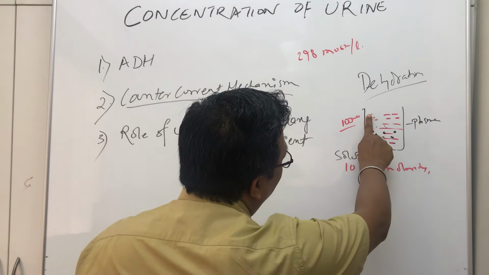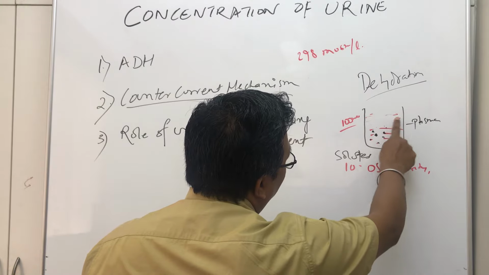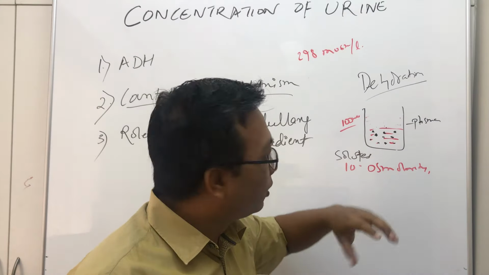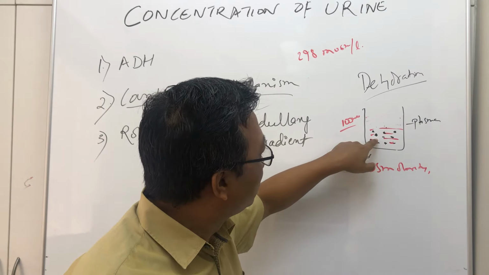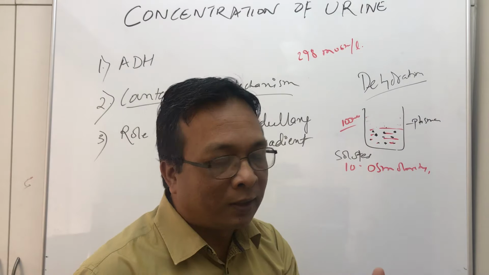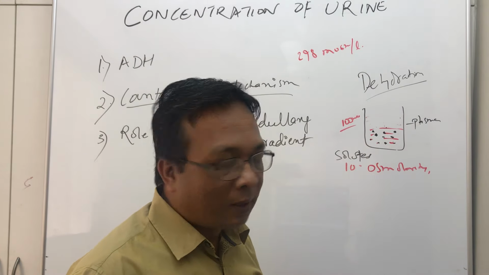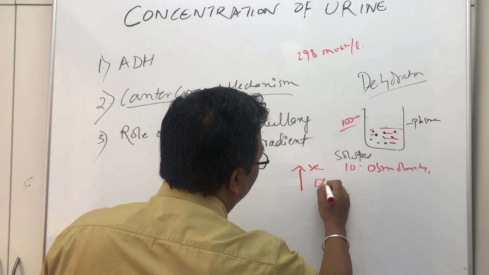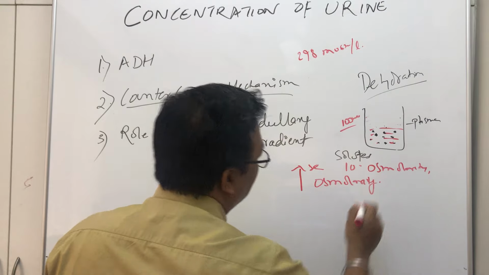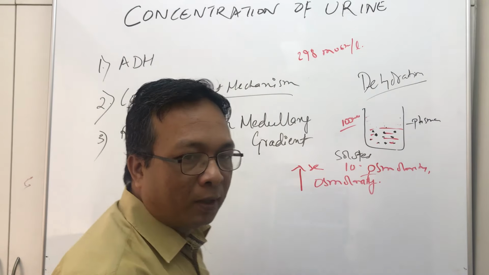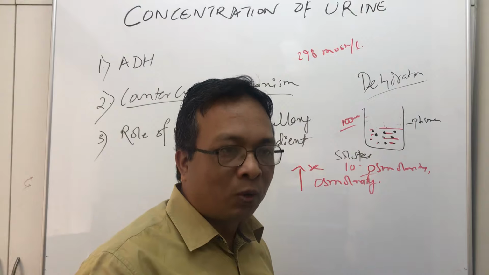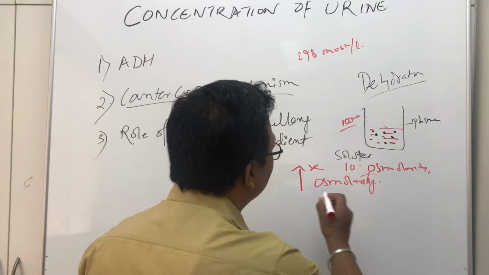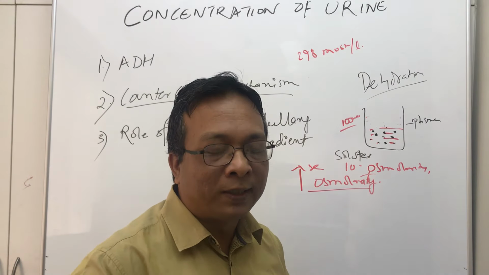When you dehydrate, you are losing the fluid portion. So when you measure the solid particles, the concentration has increased, which means it has become highly concentrated. Highly concentrated, in terms, we call increased osmolarity. So whenever there is dehydration in the body, what is increased? Osmolarity increases. That thing you need to remember.